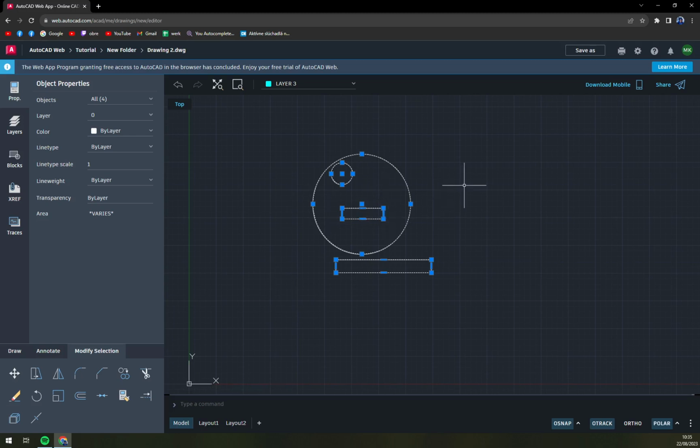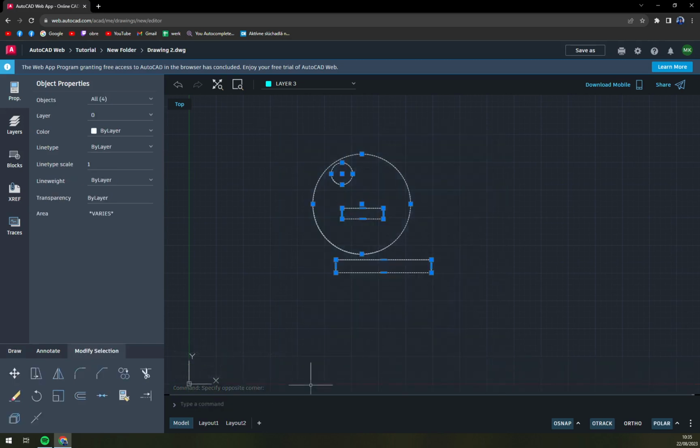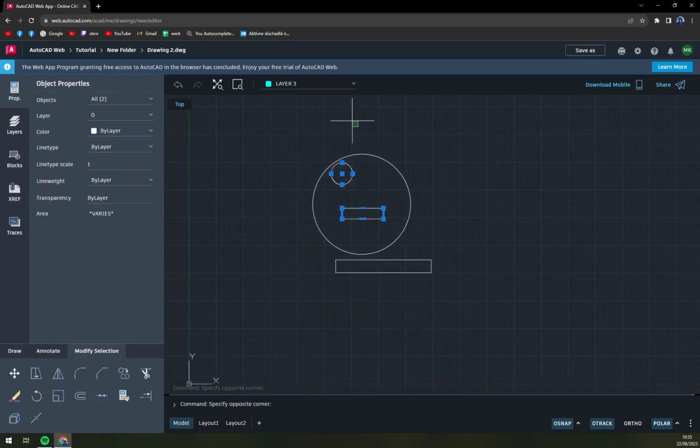You see that it's deselected, and I can just select more and more and more, and I'm running my web editor. All you have to do, and it works in the web editor perfectly as well, is just hit escape. And once you hit escape, you will deselect everything. You can also select everything and write down cancel, but that's not working anymore. I know it worked, but just hit the escape, guys, and it will be better just like that.